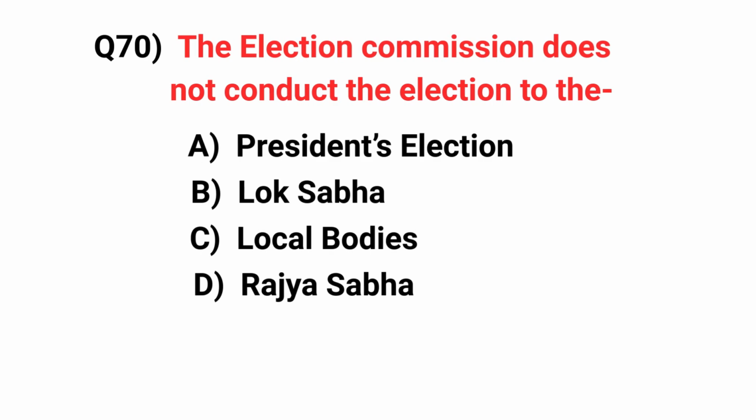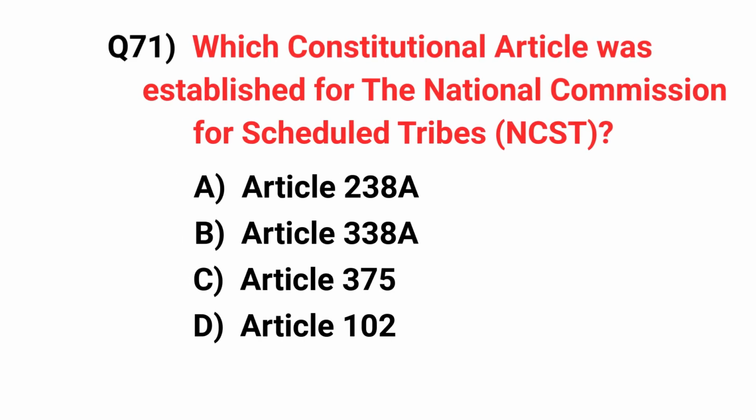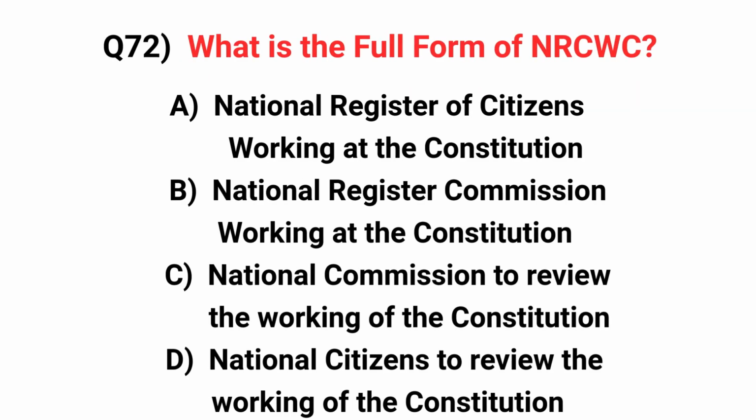The Election Commission does not conduct the election to the. Answer: local bodies. Which constitutional article was established for the National Commission for Scheduled Tribes (NCST)? Answer: Article 338A. What is the full form of NCRWC? Answer: National Commission to Review the Working of the Constitution.